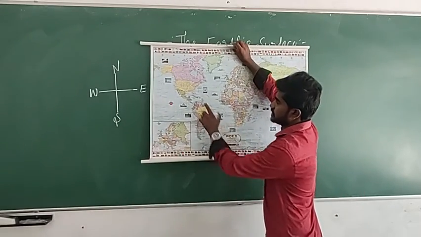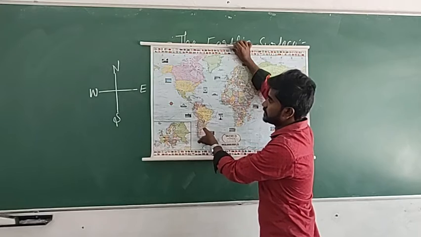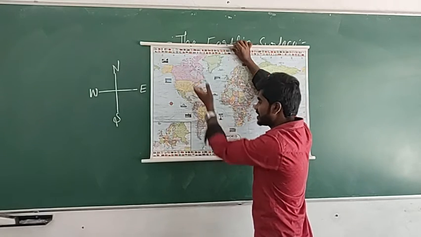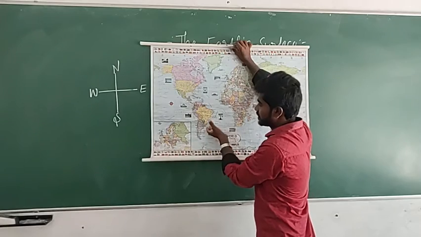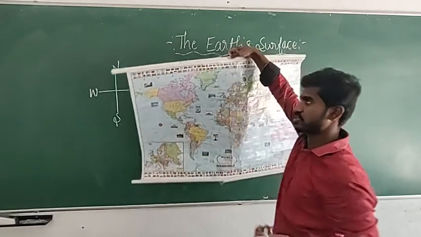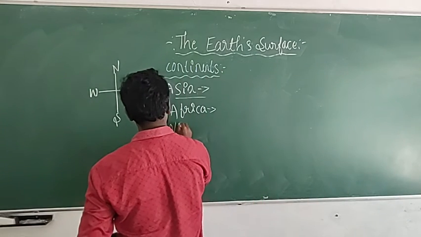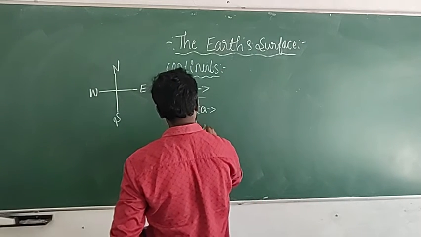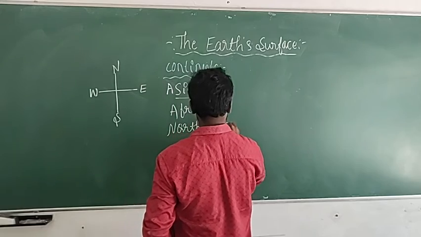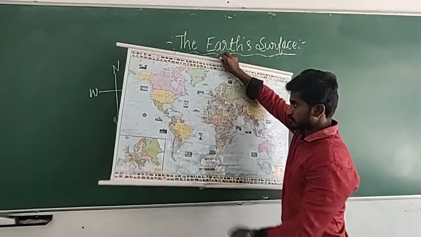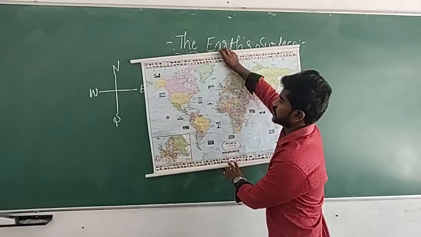See here, you can see these are all American continents. This is located in the north, that's why it is called North America. This is located in the south part, that's why it is called South America. So now the third largest continent is North America. You can see here North America.